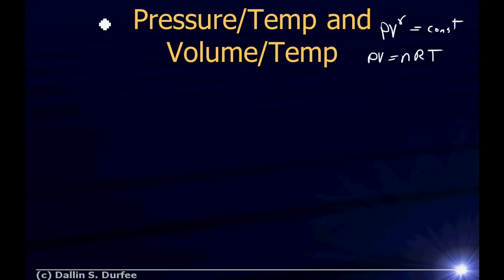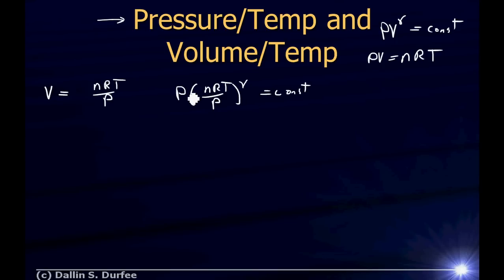For example, if I wanted to find a relationship with pressure and temperature instead of pressure and volume, I just need to find volume in terms of temperature. So from the ideal gas law, I divide both sides by P, and I find that volume is nRT over P. Then I can plug it into this equation. P times nRT over P, to the gamma, is equal to a constant. Alright? If I divide both sides by nR to the gamma, there you have it, and then I can rewrite this. P divided by P to the gamma, that's P to the 1 minus gamma, times T to the gamma.